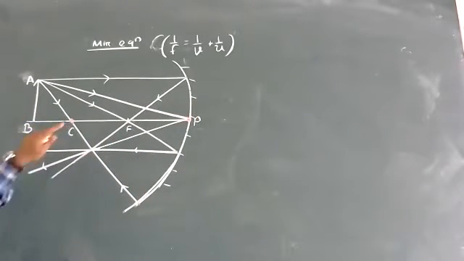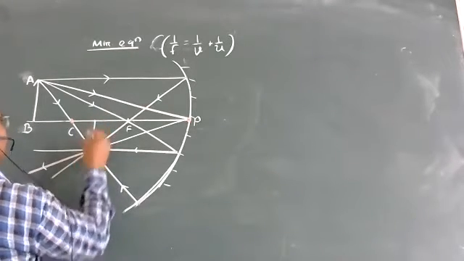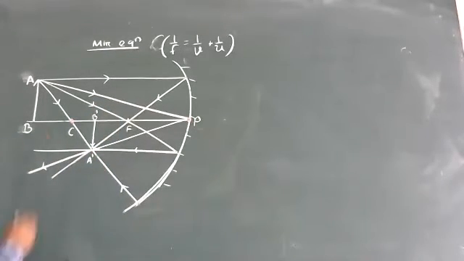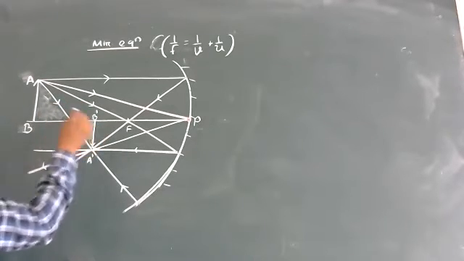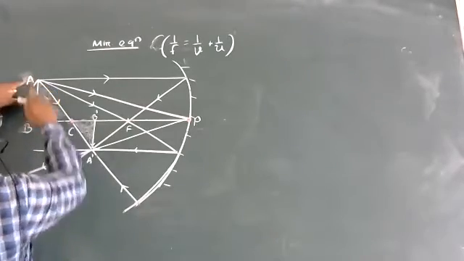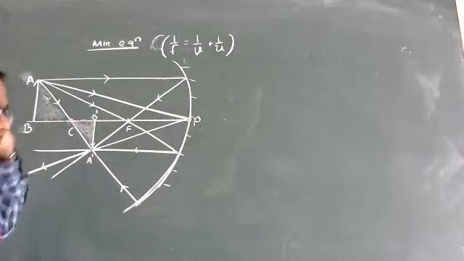So one common point is C. What are the triangles if I want to compare? Okay, let me draw the first image. This will be B prime. This is A prime. If the common point is C, this is one triangle and this is another triangle. Did you get those triangles? That is A, B, C and A prime, B prime, C. Another triangle will be A, B, P and A prime, B prime, P. I will mark it later. Let us first finish it.